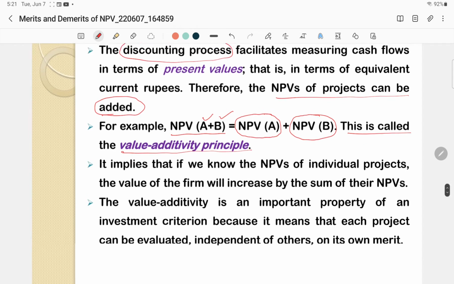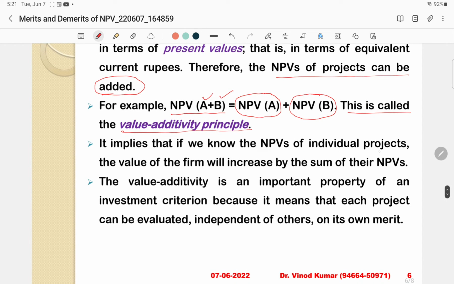And it implies that if we know the NPV of individual projects like A and B, the value of the firm will increase by the sum of their NPVs. If NPV of project A suppose is 5,000 and NPV of project B is 7,000, together NPV of A and B is 12,000.